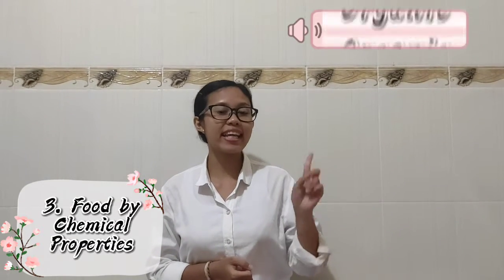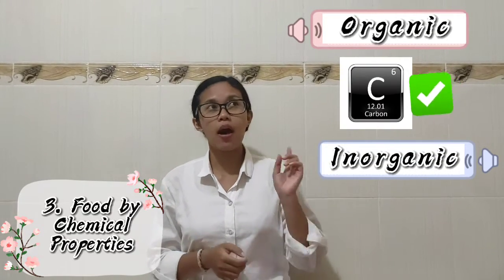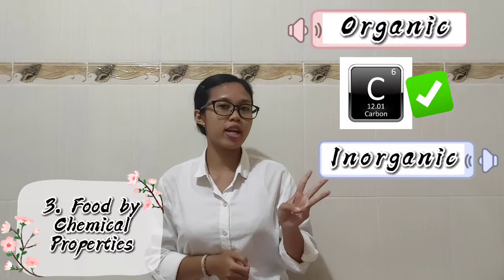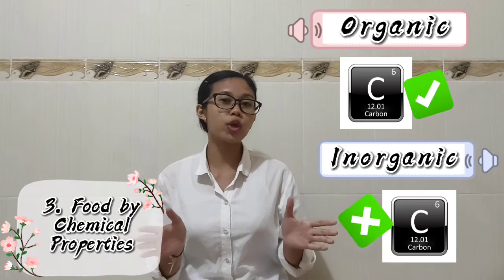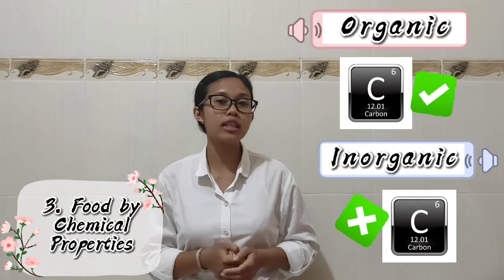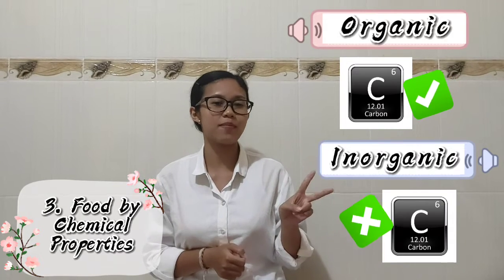Alright, next, the third category is food by the chemical properties. It is divided into 2, organic and inorganic. Nutrients that contain carbon element are called organic nutrients. It's like lipids, proteins, carbohydrates, and vitamins. And nutrients that do not contain carbon elements are called inorganic nutrients. It's like water and minerals.